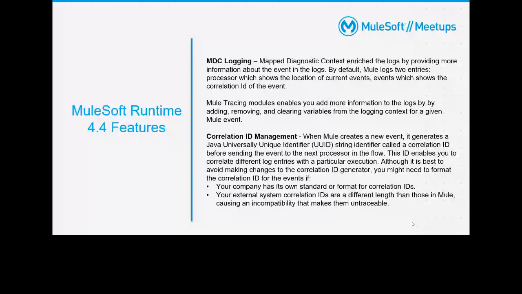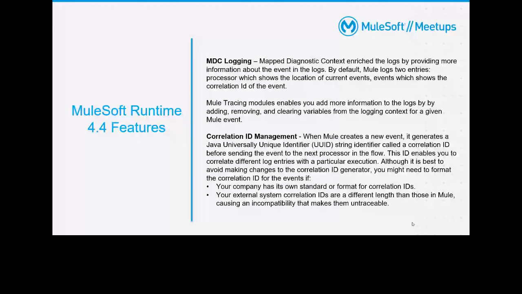By default, whenever you do any type of logging, it simply logs the processor, which shows the location of the current event, and it logs the event, which shows the correlation ID of the event. I will show that. MuleSoft has introduced a tracing model in Mule Runtime 4.4, where you can send extra information with your logs, so you can easily search the log.